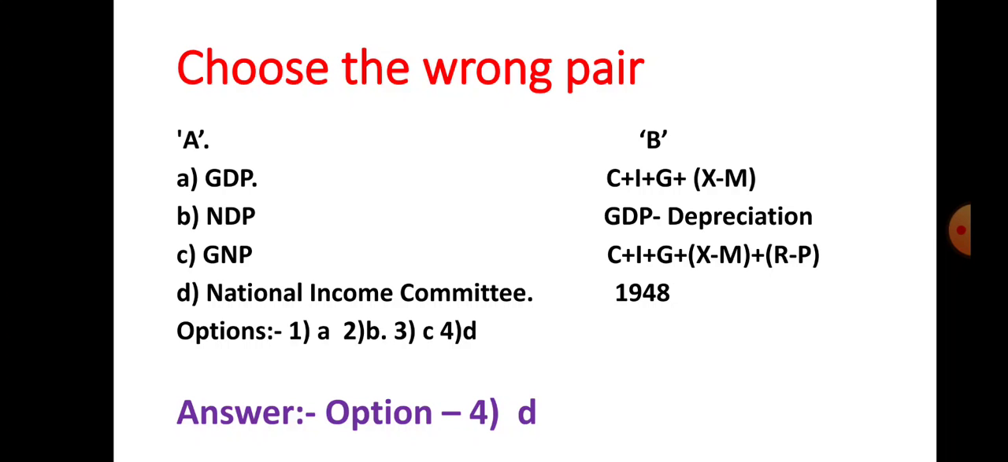So which one is the wrong pair here? Four options are given: 1A, 2B, 3C, 4D. So what is your answer? Option 4, that is D. So there is no need to write the format of the question, mention only the answer, that is the wrong pair.